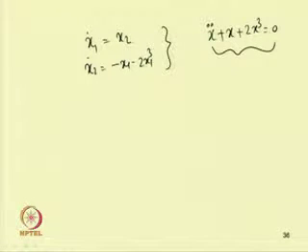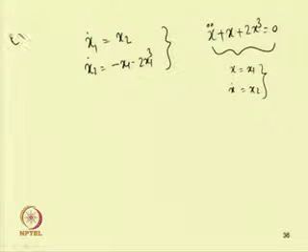In this case, by writing x equal to x1 and x dot equal to x2, we can write this equation in this form: x1 dot equal to x2, and x2 dot, which is equal to x double dot, can be written as minus x minus 2 x cube, which is minus x1 minus 2 x1 cube.